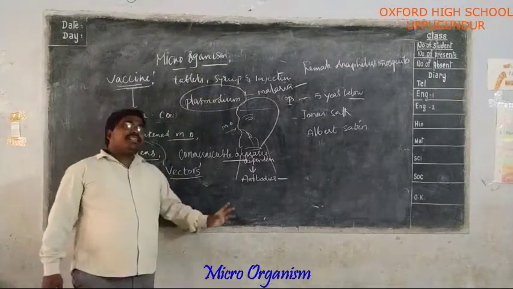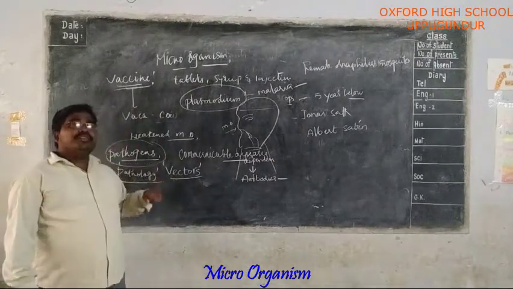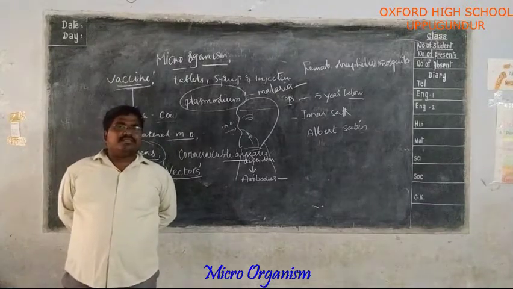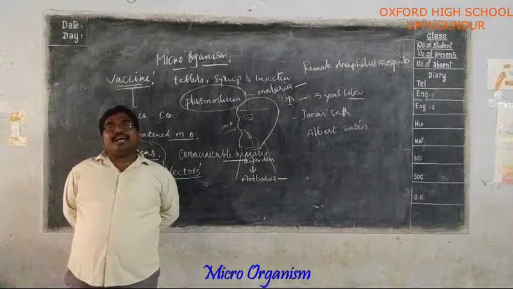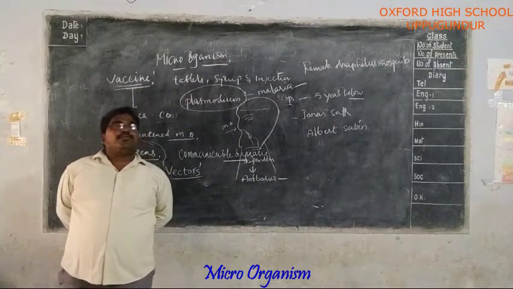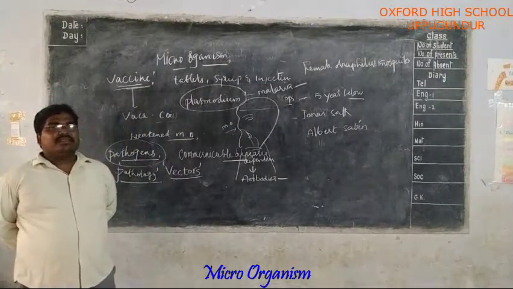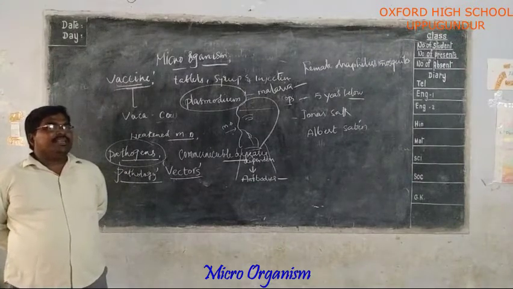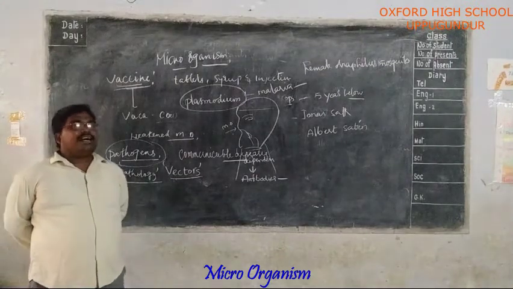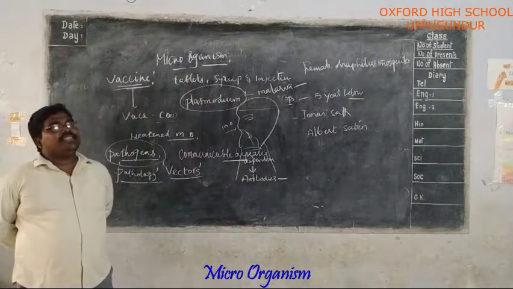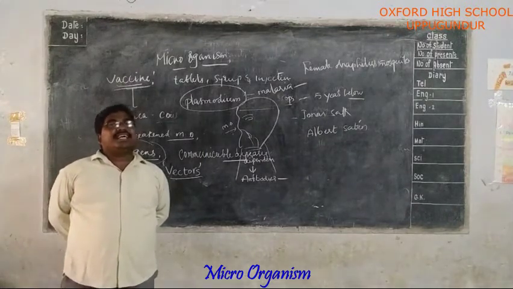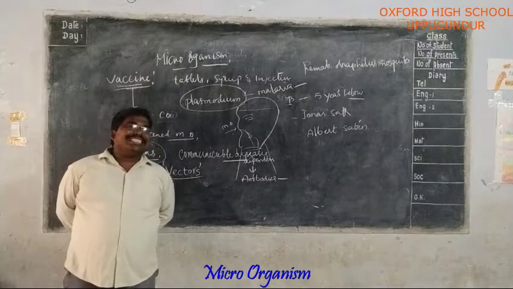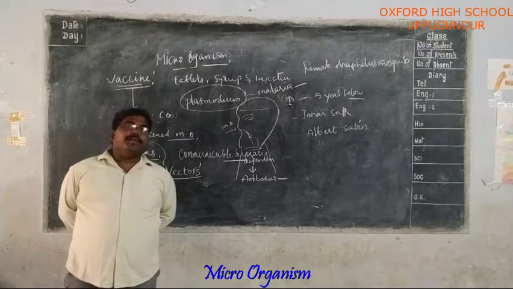Now, another example is house flies. The house flies generally spread diseases called typhoid and cholera. So the fly is the vector for these two diseases, typhoid and cholera. The flies generally sit on garbage and the excreta of affected people.